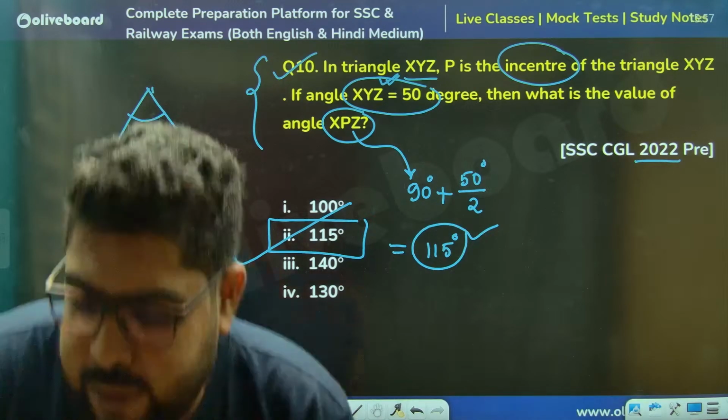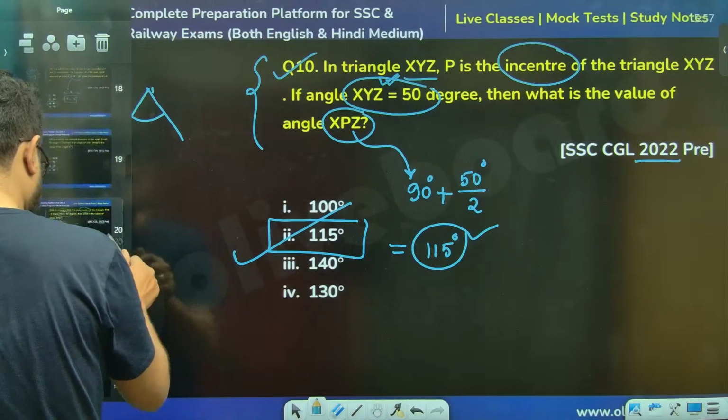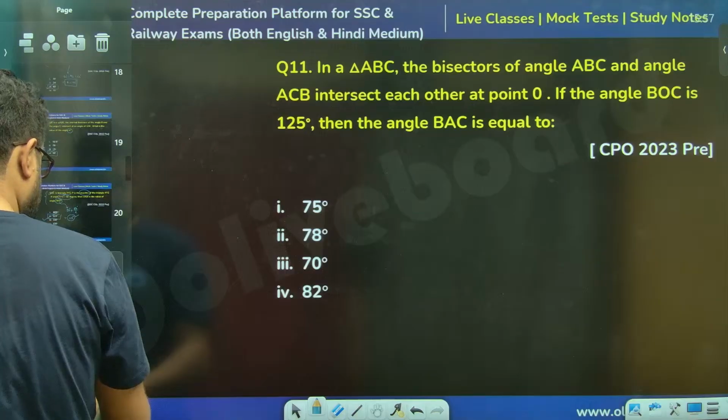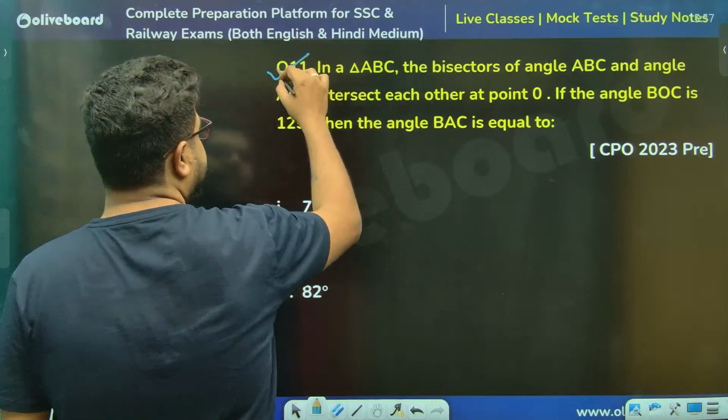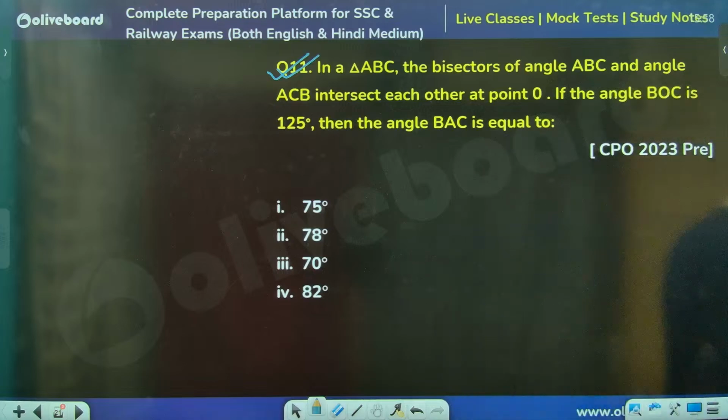चलो, let's do a couple more. Let us do ये question. This is a CPO 2023 में आया हुआ question. जल्दी से बताओ सर. आंसर. Need answers from everyone.